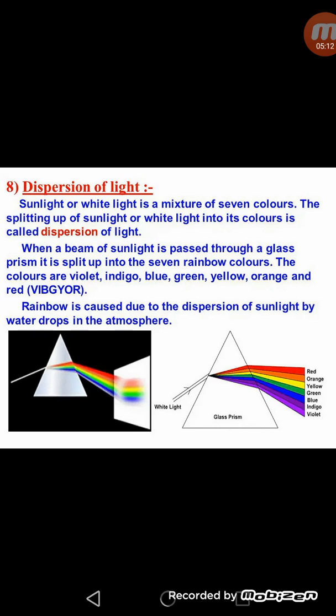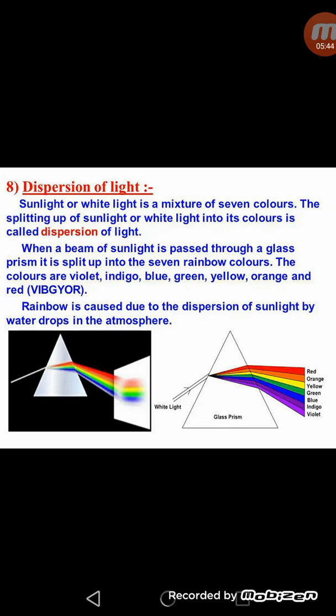Students, you have seen a rainbow just after the rain is over. How is this rainbow formed? This rainbow is also formed due to dispersion of sunlight. As we know, when the rain is over, some rain droplets remain hanging in the atmosphere, and when sunlight falls on these rain droplets, they act like a prism, and when sunlight passes through them, it gets split into 7 colors.